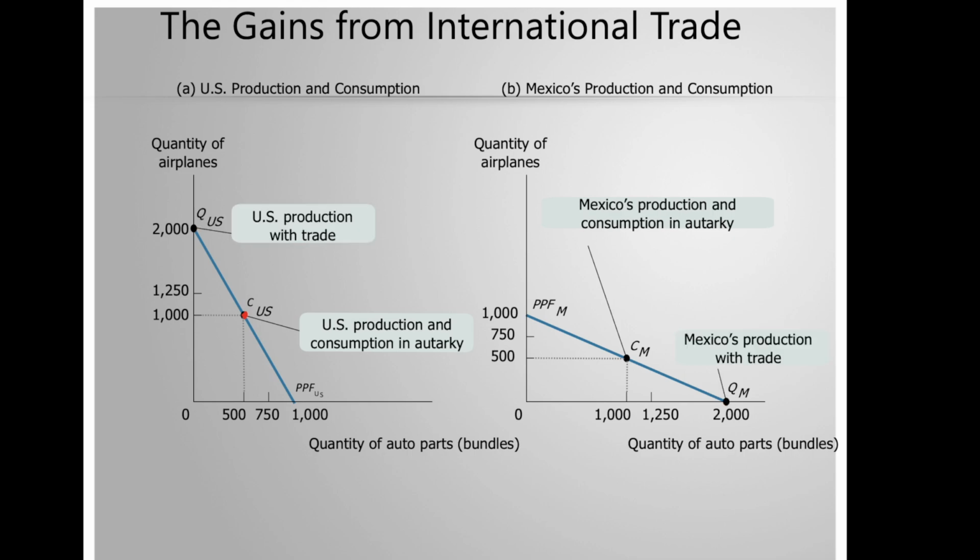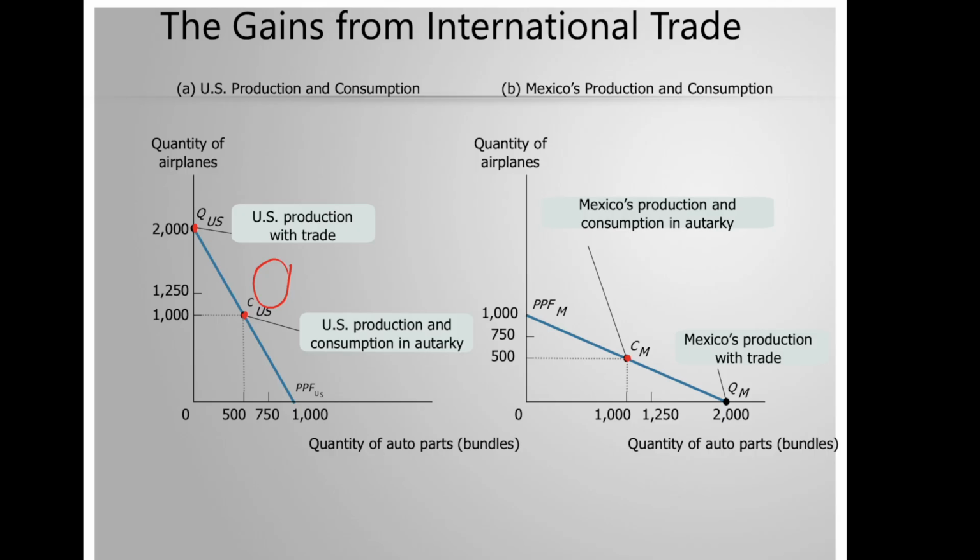But with trade, its production becomes 2,000 airplanes, and its consumption now becomes this point that was infeasible before because it is located outside the production possibility frontier. So now the US consumption with trade has achieved something that was infeasible in autarky. What about Mexico? Mexico's production and consumption in autarky was somewhere on this line, which is, let's say, 500 airplanes and 1,000 auto part bundles.